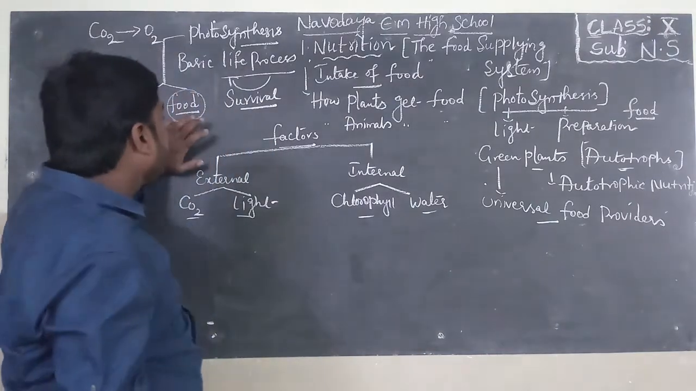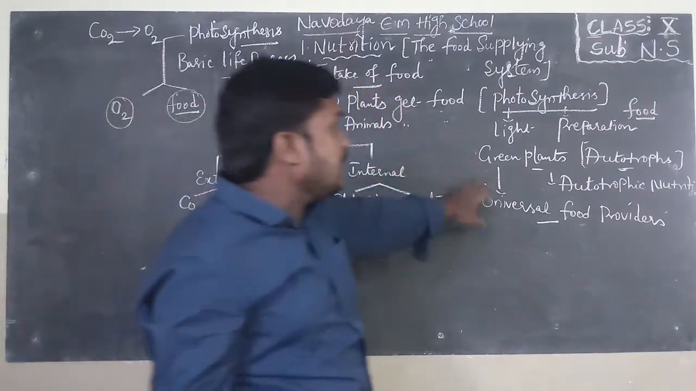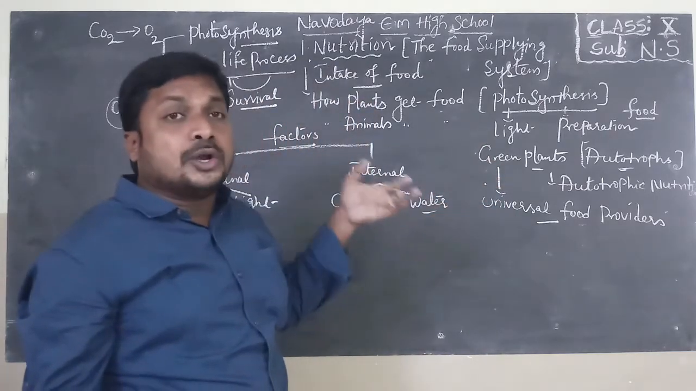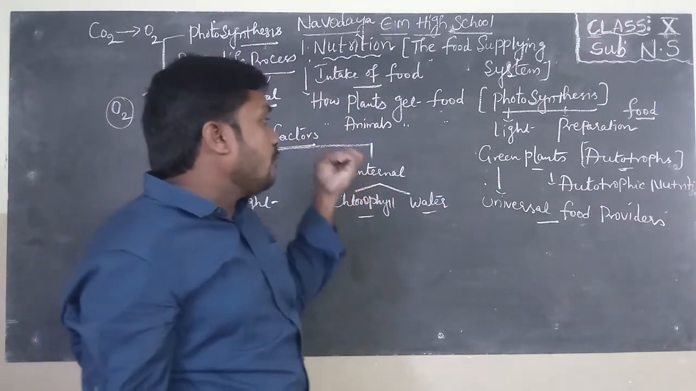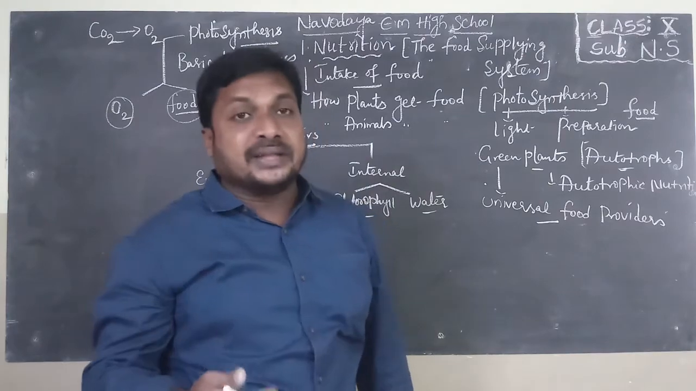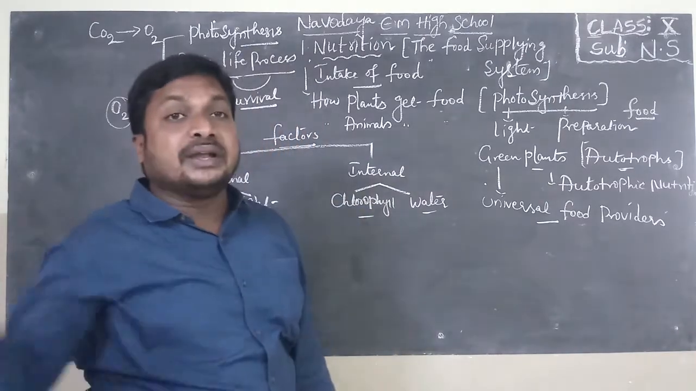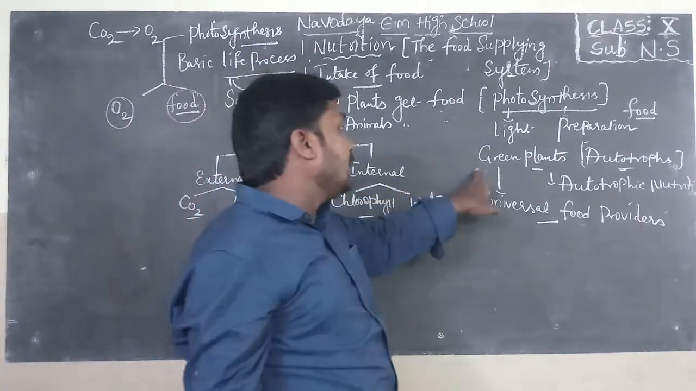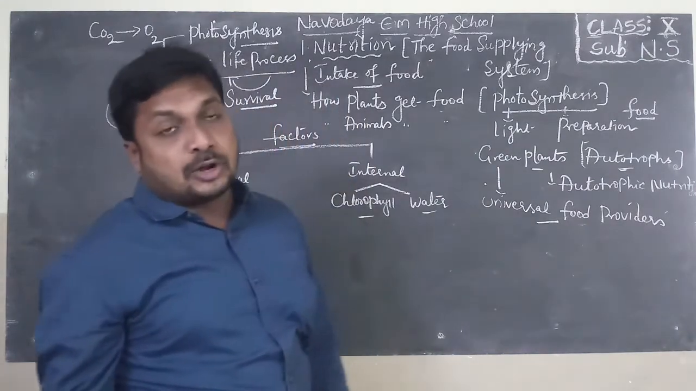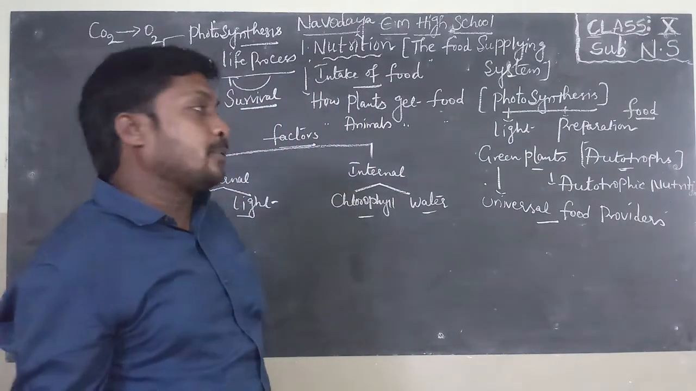So the universal food providers are green plants. Why are green plants known as universal food providers? Because we, meaning animals, depend directly or indirectly on green plants for food. So green plants are also known as universal food providers.